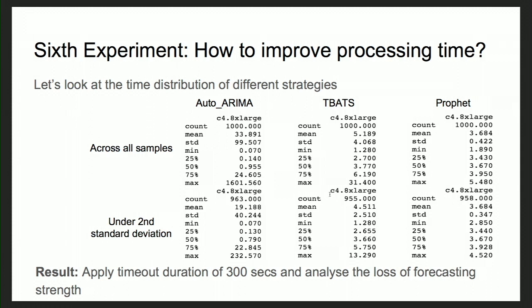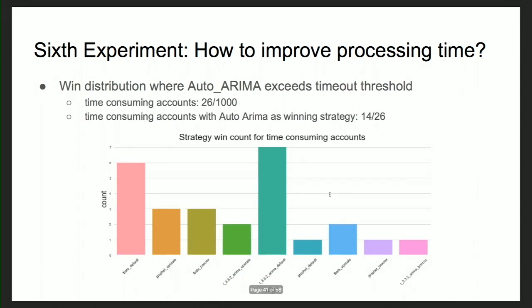Looking at this, we thought we'd apply a time threshold of 5 minutes, which is 300 seconds, and just time out anything which is taking more than 5 minutes. And before we went ahead doing that, we thought of analyzing how much forecasting strength we would be losing if we do that.